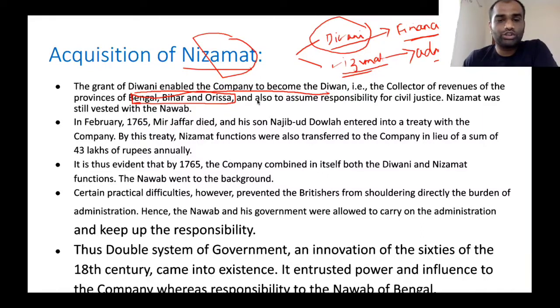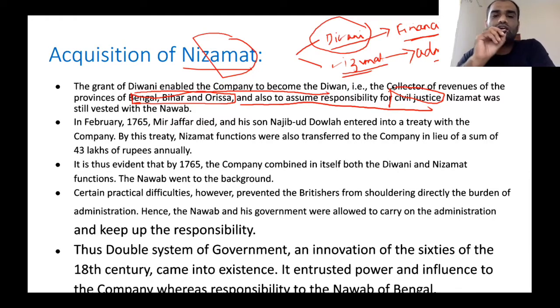They also assumed the responsibility of civil justice. Now, what are the reasons why the company assumed the responsibility of civil justice? See, they concerned themselves with Diwani rights, so they are collecting revenues. Whenever they are collecting revenues, obviously there will be some sort of dispute between the English East India Company and other Indian merchants. Now, who will settle this dispute? This dispute will be settled by the civil justice system.